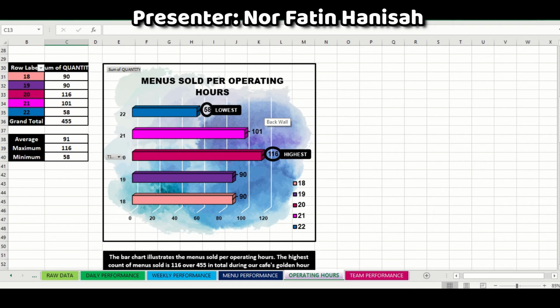Next is menu sold per operating hour. The bar chart illustrates the menu sold per operating hour. The highest menu sold is 116 over 455 in total during our cafe's golden hour, which is from 2000 to 2100. Meanwhile, the lowest count of menu sold is 58 from 2200 to 2300. The average menu sold for each operating hour is 91.